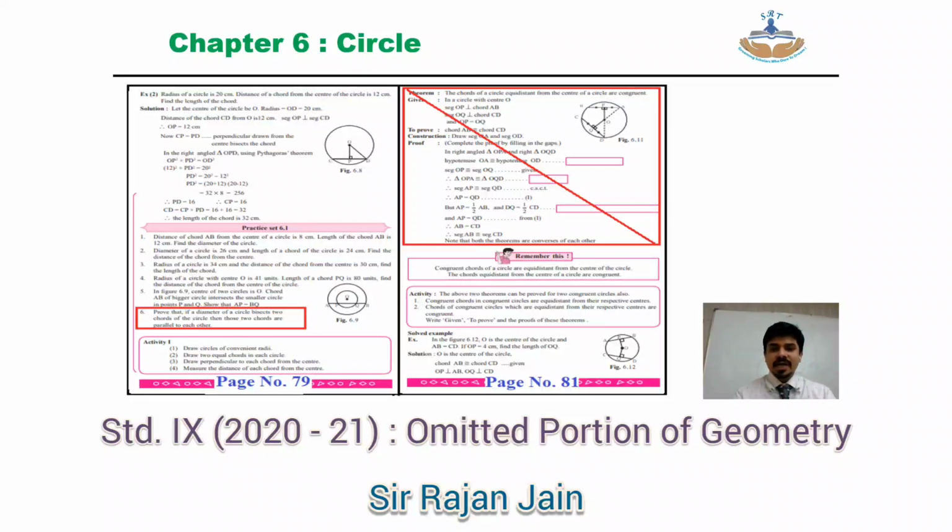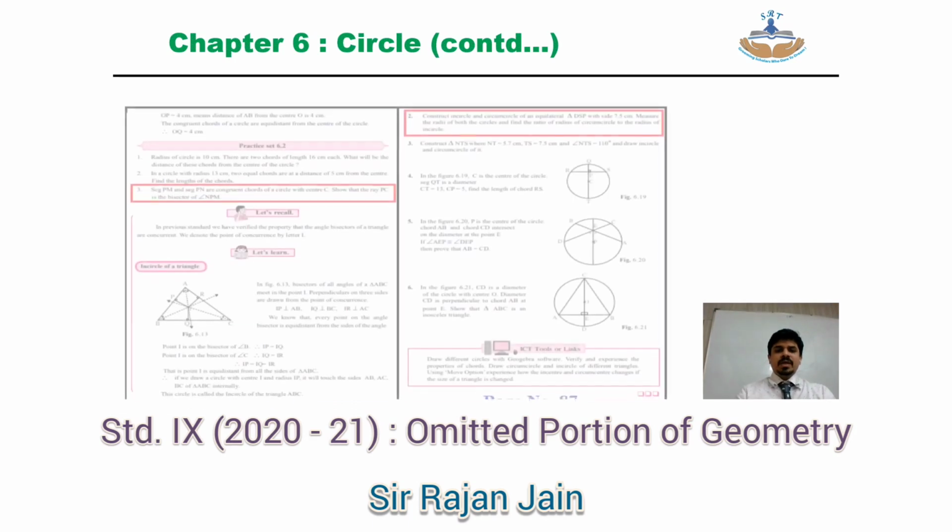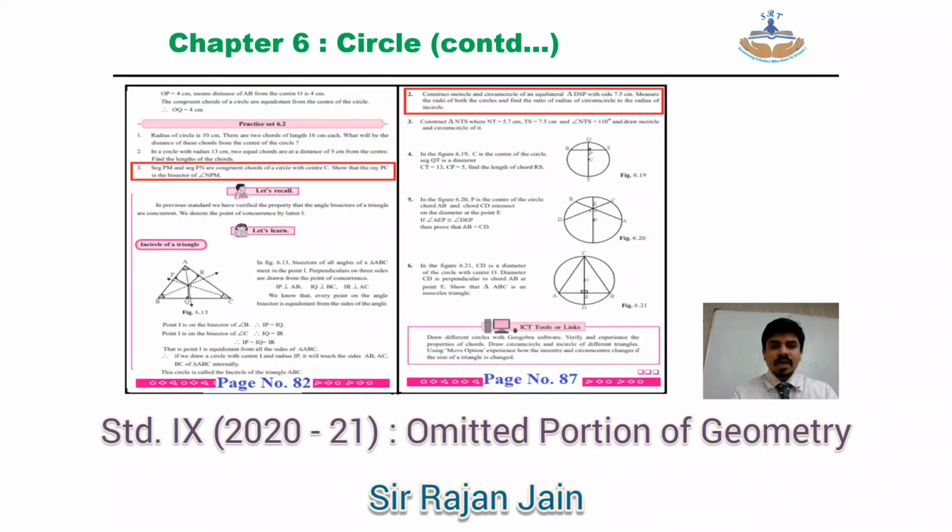On your page number 81, you can see the box that I have striked out over here. Remember this, above that, that entire part is omitted. The proof of that theorem you are not having. Then coming to page number 82, practice set 6.2, question number 3 is omitted.